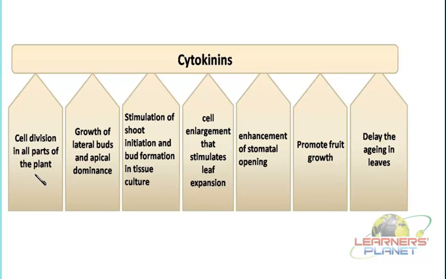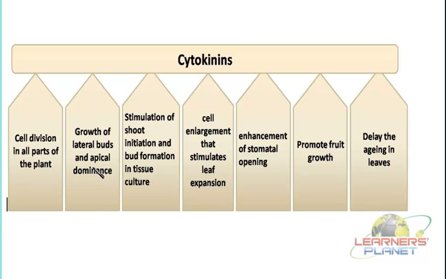Now as they can support cell division, they support the growth of lateral buds as well as fight against the apical dominance. This does not mean that cytokinin is inhibiting the growth in the tip part of the plant.